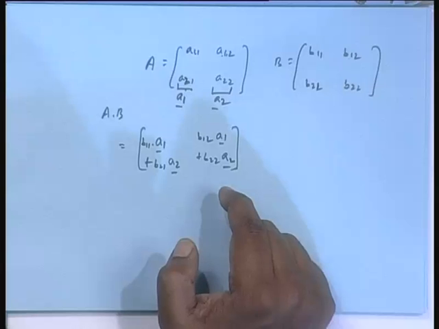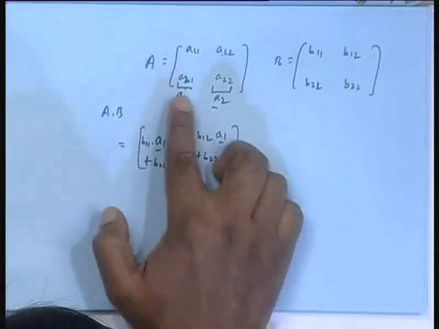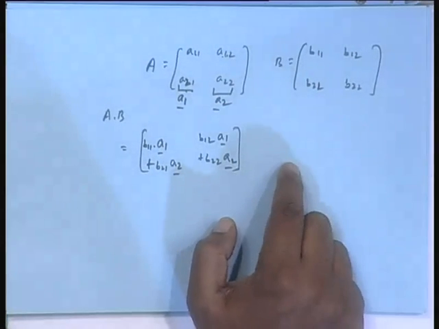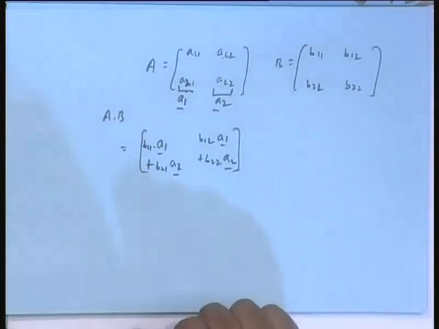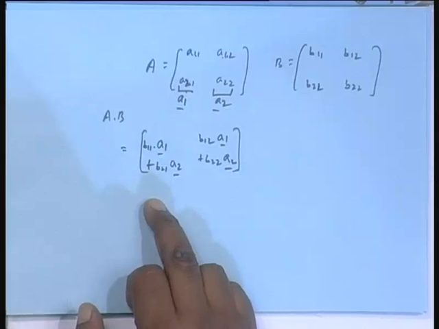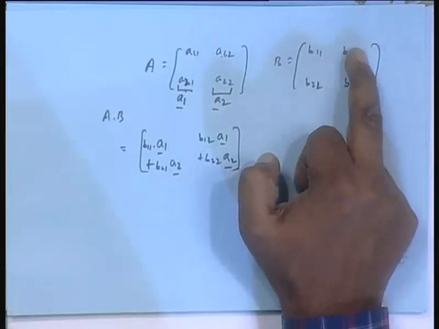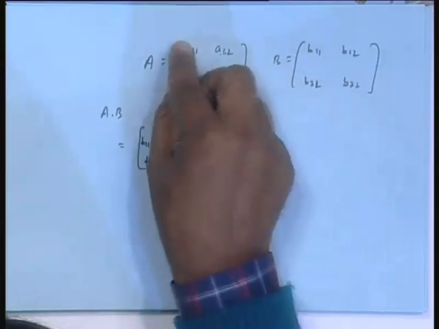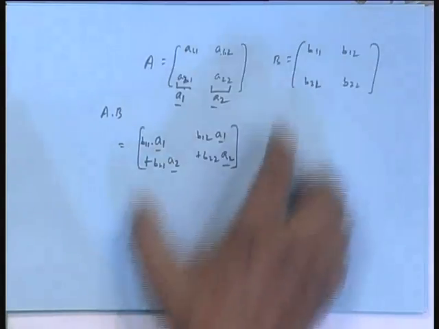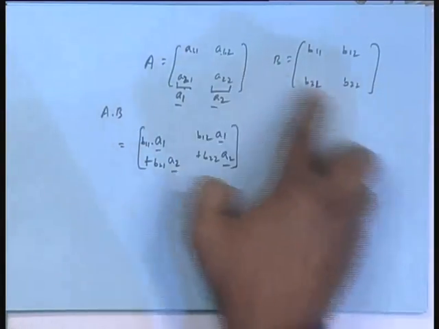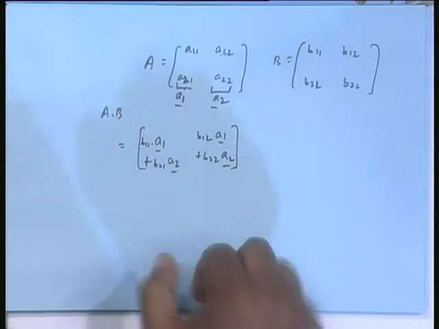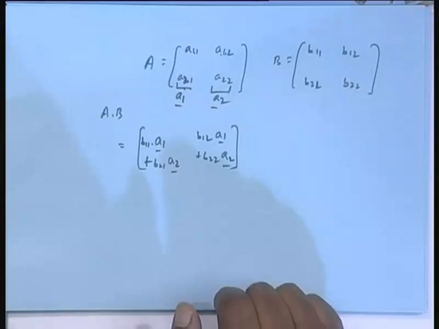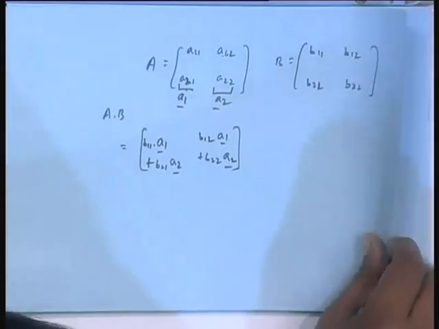So, that means you are linearly combining these column vectors by the elements of this column here. Linear combination of these columns by the elements here. That will give you the result here. Again, take the next one. Linearly combine the columns, B12 times this column, B22 times this column. If there are more columns, this into third, fourth into fourth, and then add. That will be the corresponding resulting column vector. Okay. Are you convinced? Now come to this.